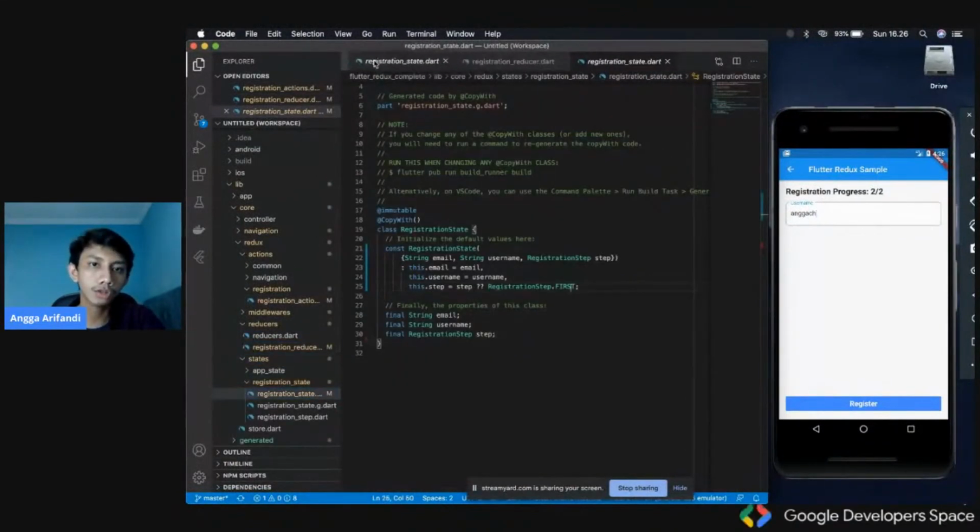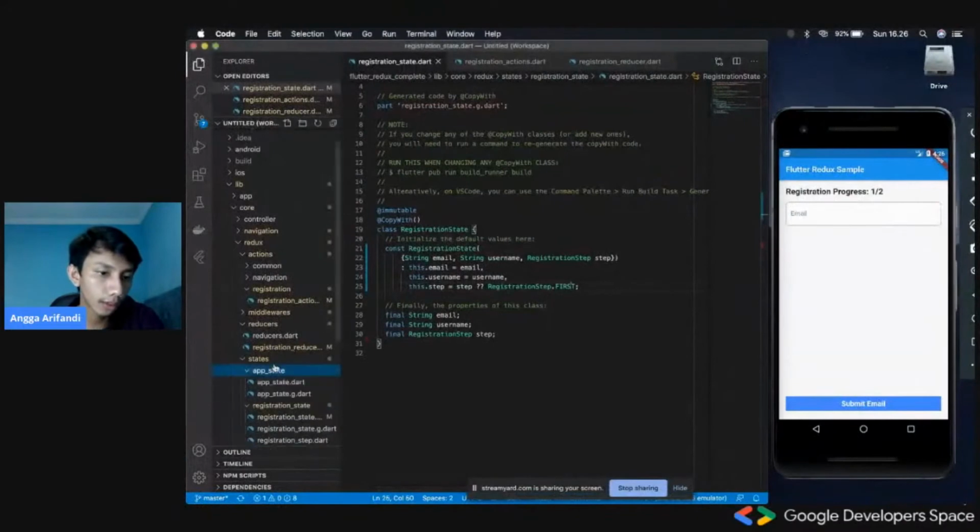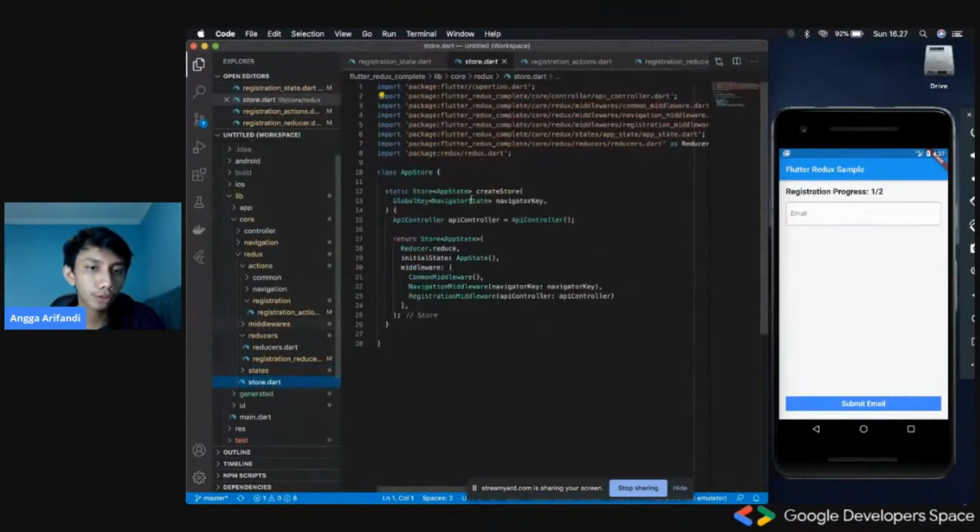We could just use this for our widget right here. So there are actually a lot of strategies to do this, but one of the strategies that I've been implementing in my projects was to create a class called App Store. This class would just have one function called create store, which will init the store, and then it would return the store.